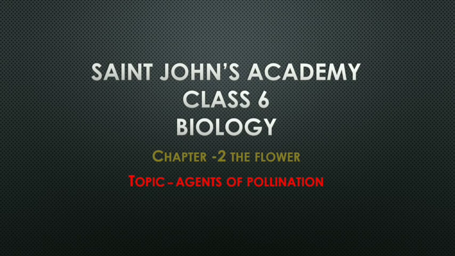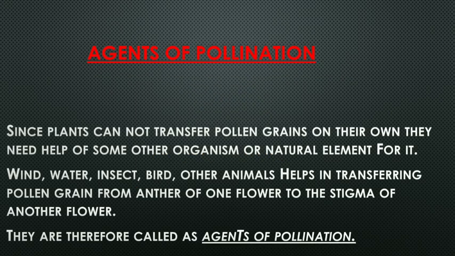As we are on chapter 2, the flower, the topic for today is agents of pollination. What are agents? What does the word agent mean? It means the sources which help in a particular process. So, in the process of pollination, also there are some agents which help in that process.